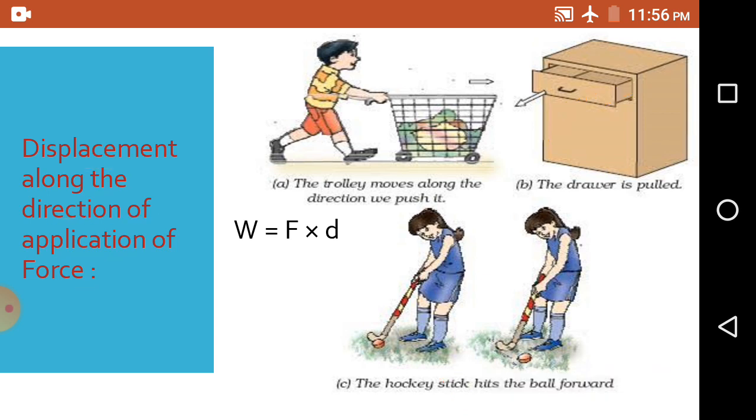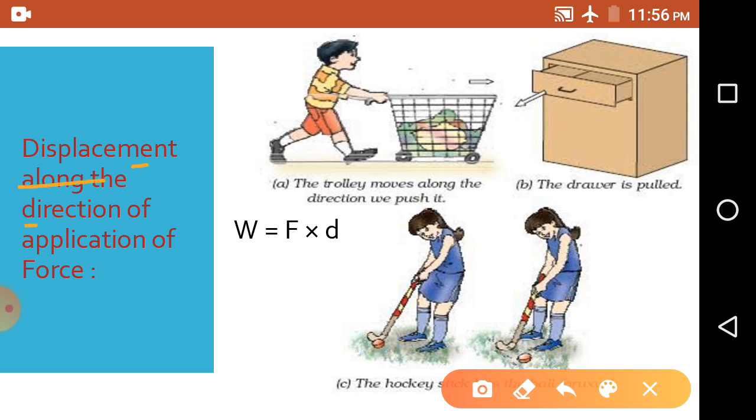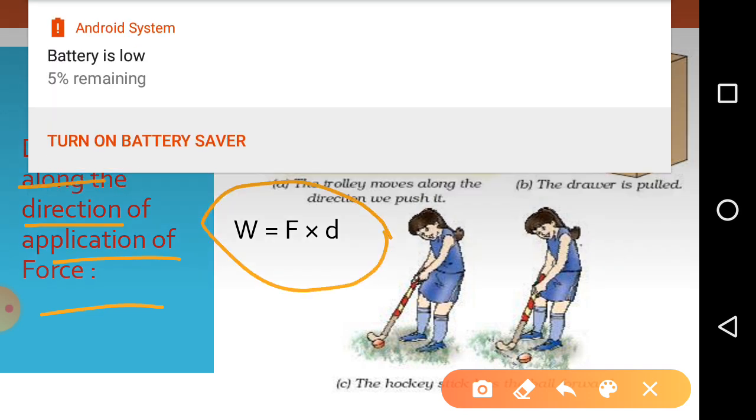So this is also the displacement along the direction of application of force. Now here the girl hits the ball with the hockey stick. See, she hits the ball forward. You can see it is written here. So that means the direction of the ball is along the direction where the hockey stick hits. The direction of force and direction of displacement of the ball is the same. So for these conditions, when the displacement is along the direction of the force, we say the work done is equal to F into D, that is force into displacement.